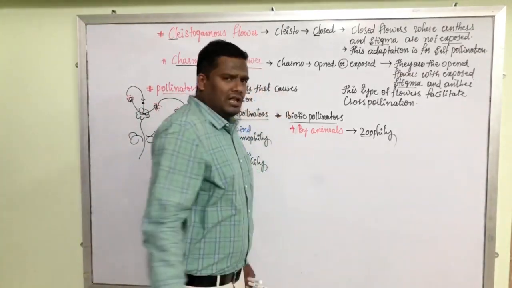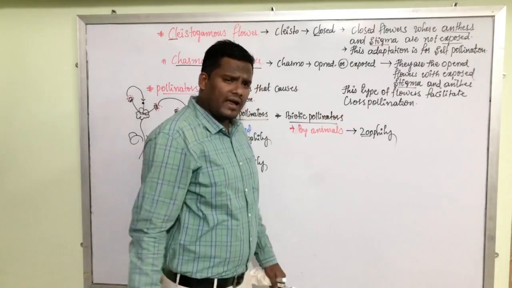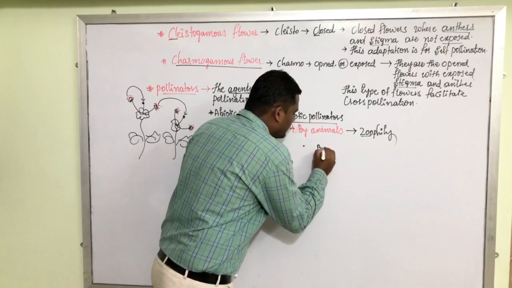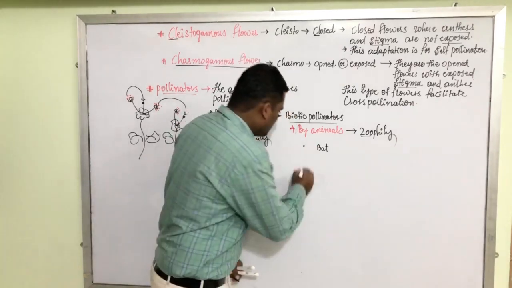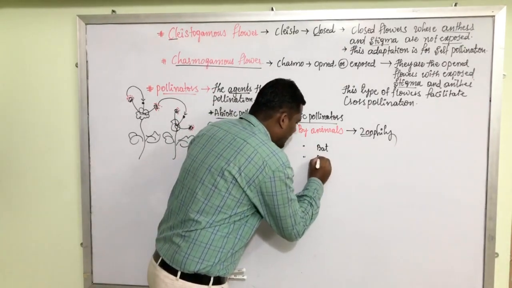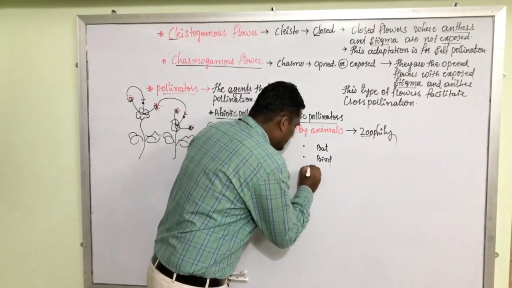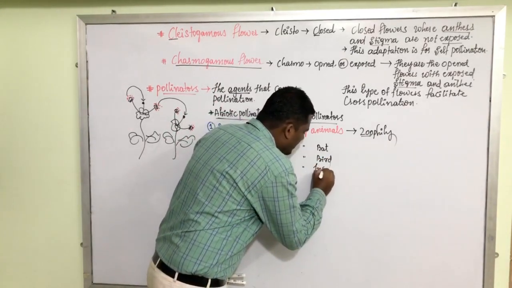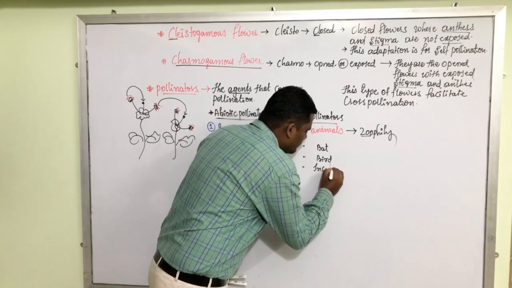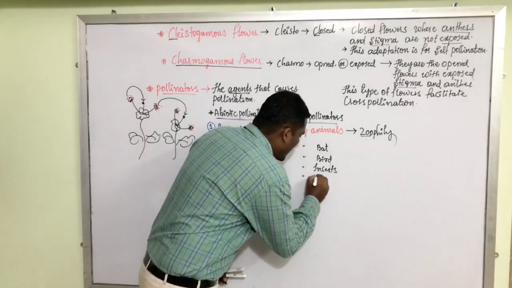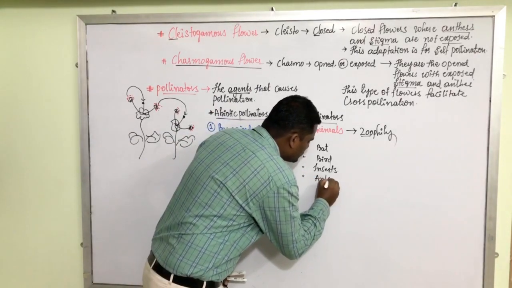Again, among animals we have so many types. Sometimes pollination is by bats. Sometimes pollination is by birds. Sometimes insects do the pollination. In some plants, ants do the pollination.